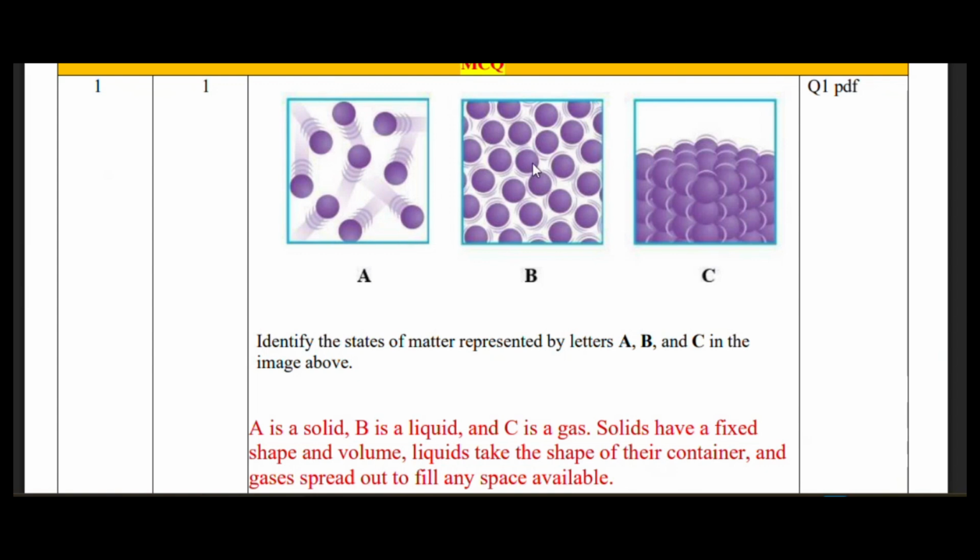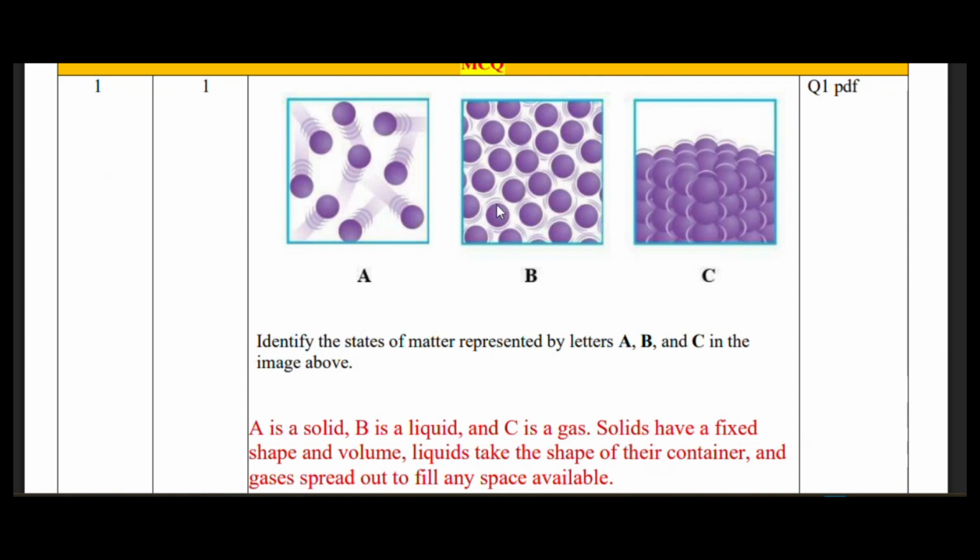In the states of matter, there are 3 states of matter: solid, liquid, and gas. So what is the difference between a solid, liquid, and gas? There are mainly 2 kinds of differences. One is that the particles in the solid don't move around, they stay in place and they vibrate. They move a little bit, but they don't move around. But in the liquid and in the gas, the particles can move around from their place. They don't sit in one place.